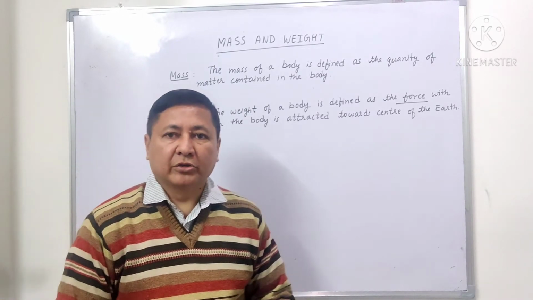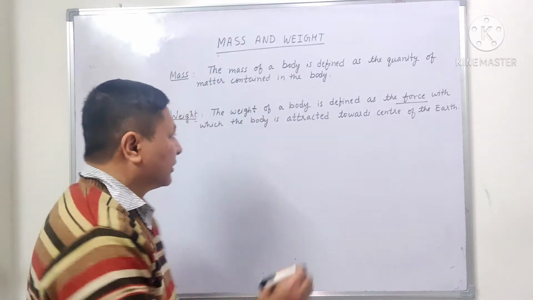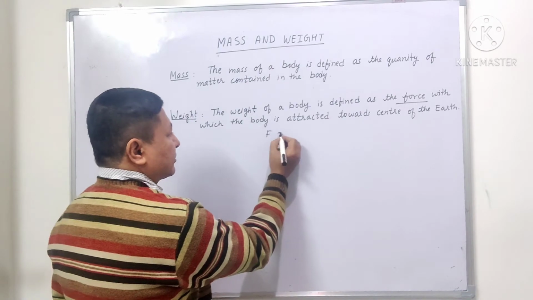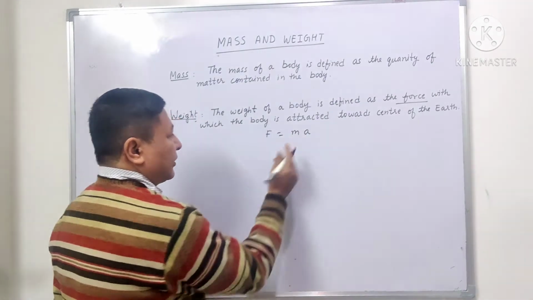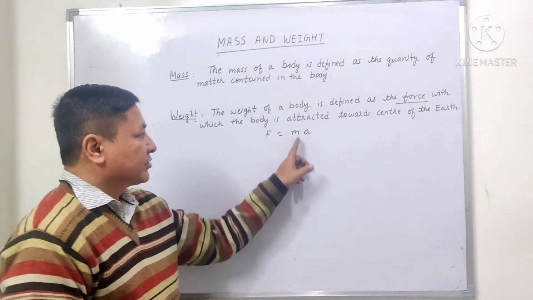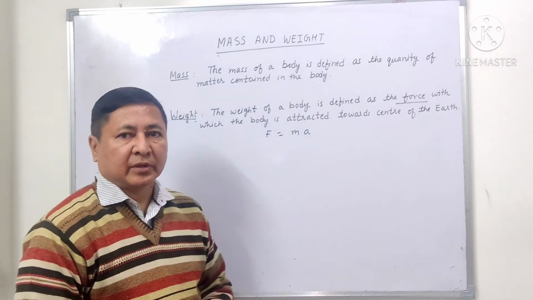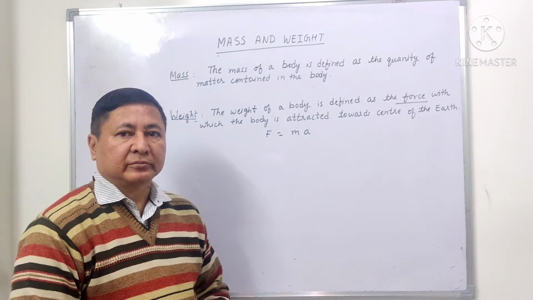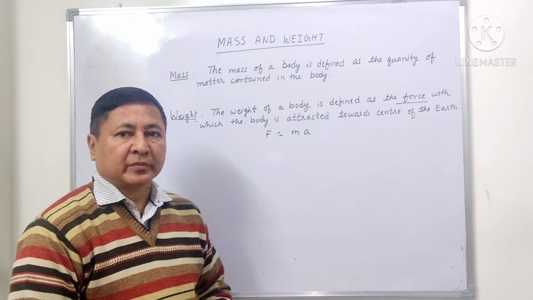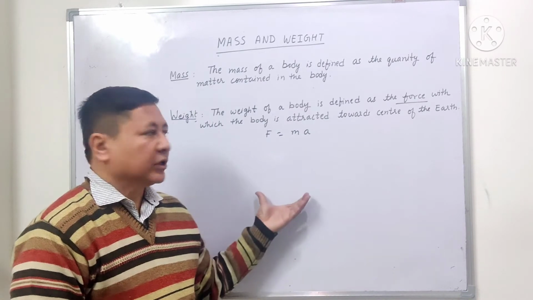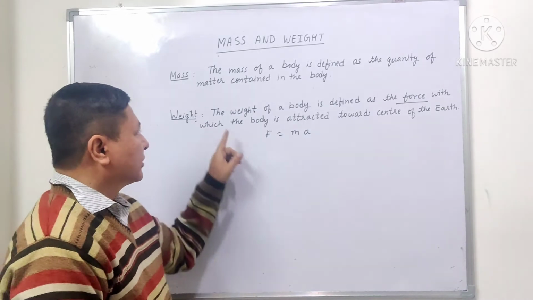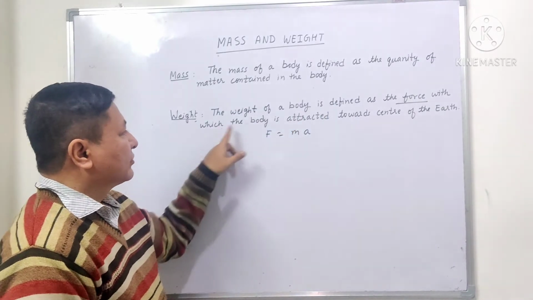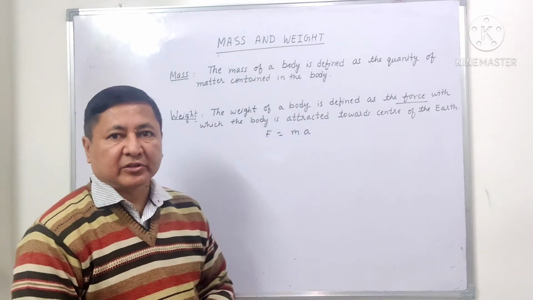Now we know that according to Newton's second law of motion, F is equal to ma, where F is force, m is mass and a is acceleration. But if the force is acting downward, that is the gravitational force, which is also the weight of the body, because weight of the body is defined as the force with which the body is attracted towards the center of the earth.